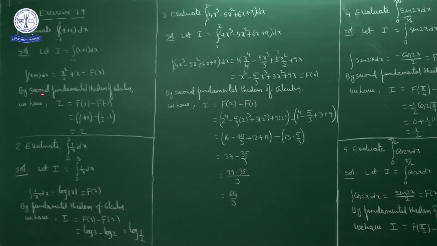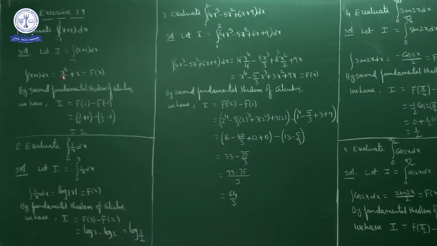By the second fundamental theorem of integral calculus, what is I? I is equal to f of b minus f of a. Now here what is the lower limit? -1. What is the upper limit? 1. So a is equal to -1, b is equal to 1. So f of upper limit minus f of lower limit. In place of x we'll write 1, minus, in place of x we'll write -1.